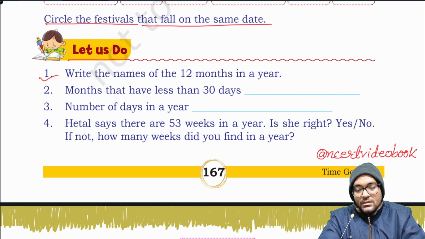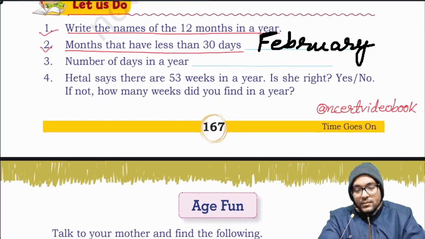Let us do 1. Write the names of the 12 months in a year. You have to write January, February, March, April, May, June, July, August, September, October, November, December. 2. Months that have less than 30 days. February. 3. Number of days in a year. It will depend whether the year is a leap year or not. If it is not a leap year, then 365 days. If leap year, then 366 days.